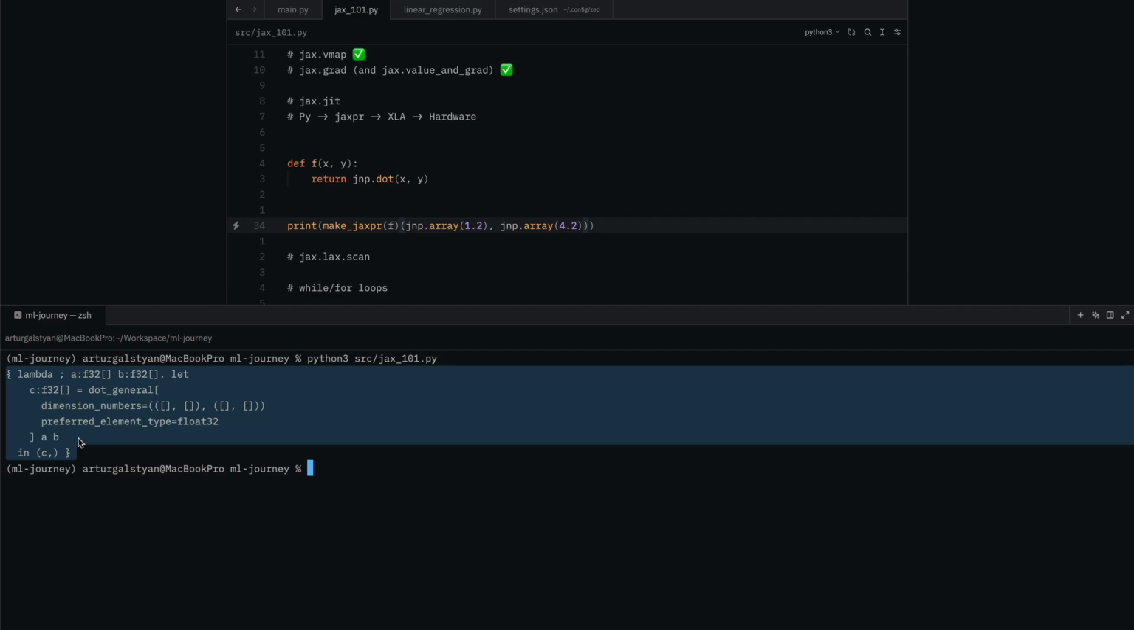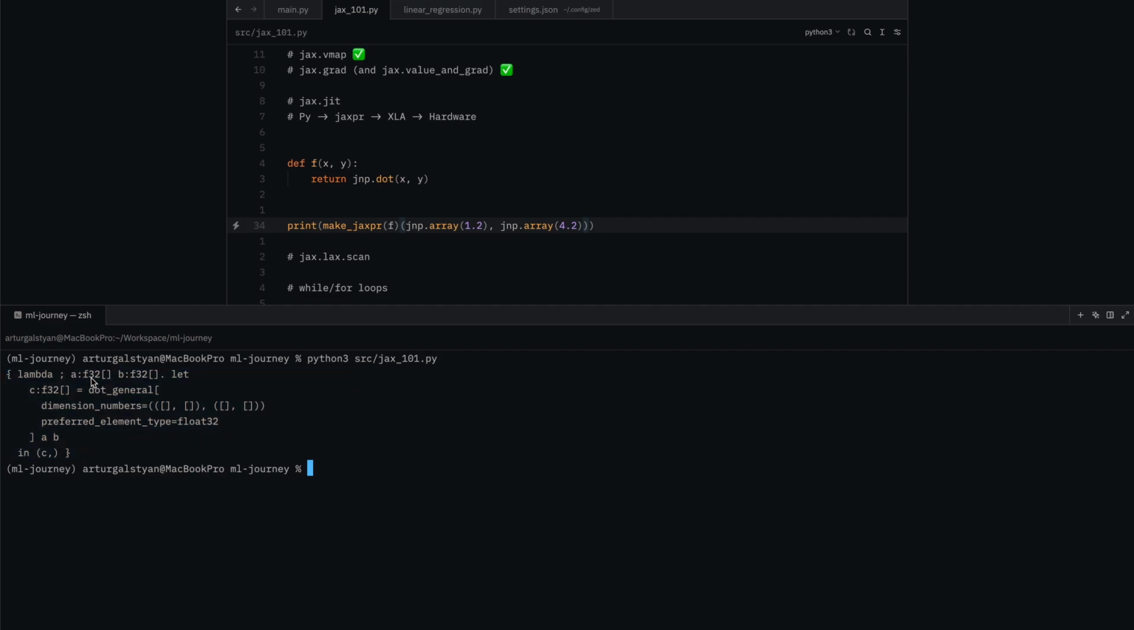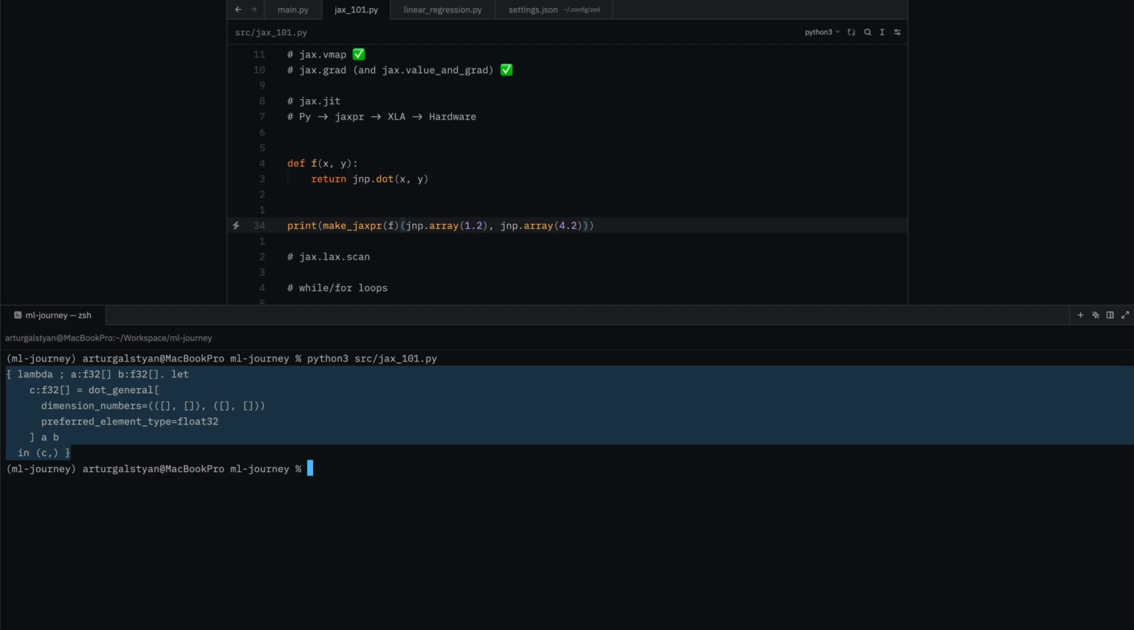And I won't go into too much detail here what this means, but as a high-level overview, your function gets compiled into this JAX expression language, which uses primitive operations to describe your program. In this example here, we have two inputs, A and B, and those are float32s, and then we have another variable here, C, which is also of type float32, and that is defined as this dot_general primitive function, which gets as input A and B, and then finally this JAX expression returns C.